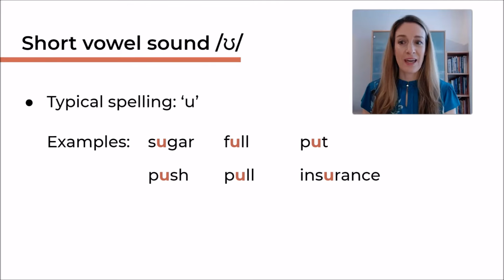Now, let's have a look at the typical spelling. The good news is that usually it is spelled with a U letter. Here are some more examples. Sugar, full, put, push, pull, insurance. I'll repeat. Sugar, full, put, push, pull, insurance. All of these words are spelled with a U, and the U letter is pronounced with an O sound.